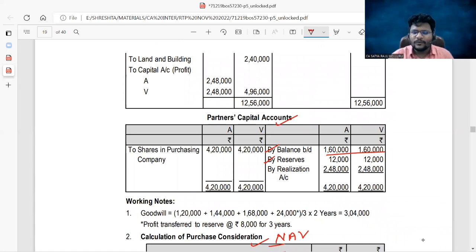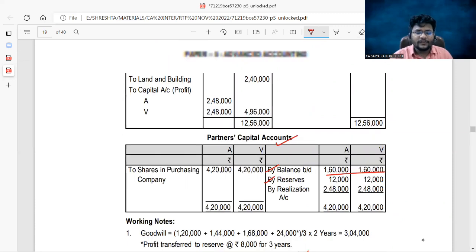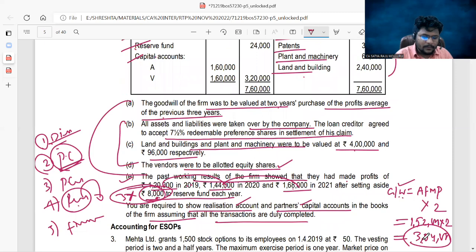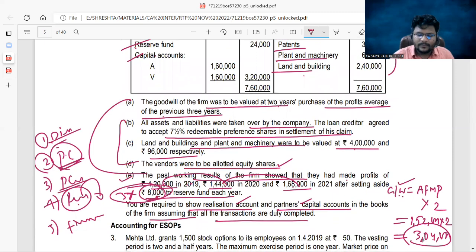Step number 2, PC due. Entry, purchasing company account to realization. In realization by purchasing company 8,40,000, we already calculated the PC in the working note. Step number 3, PC receipt. Just wait. What PC did we receive?